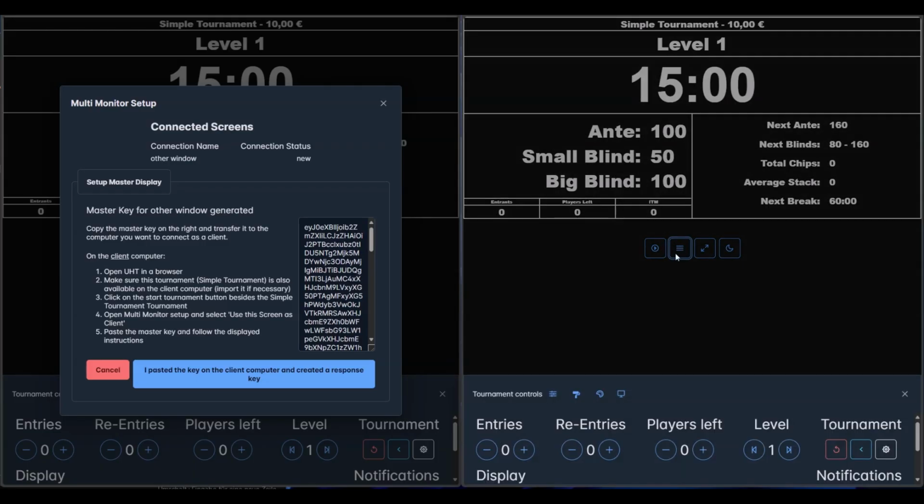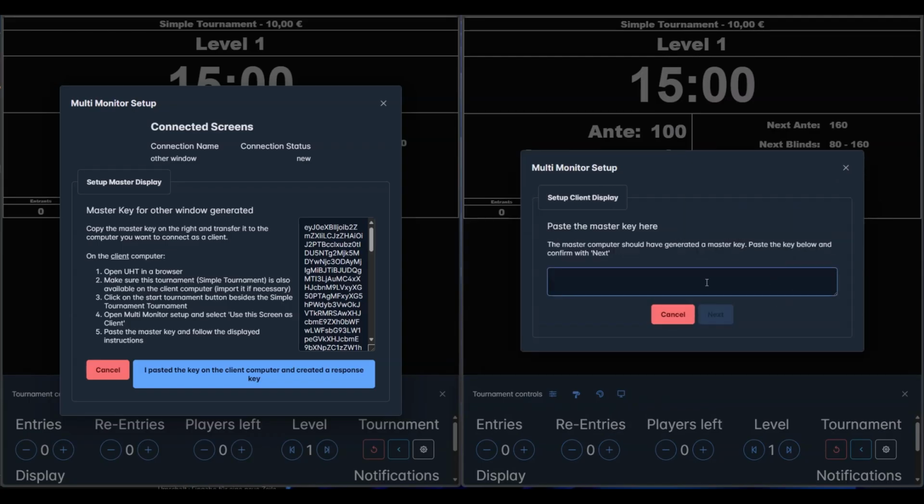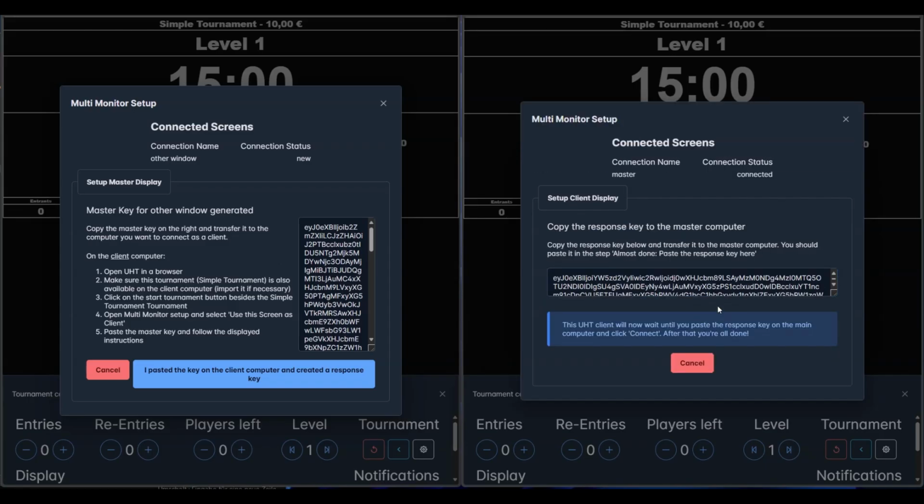On the other computer, we go ahead and also click on the multi-monitor setup, but this time we will go ahead and select the client option. And the client option will now ask you for the master key, which we created on the first computer. We're going to just go ahead and paste it inside here and click on next. And the client computer will now create a response key.